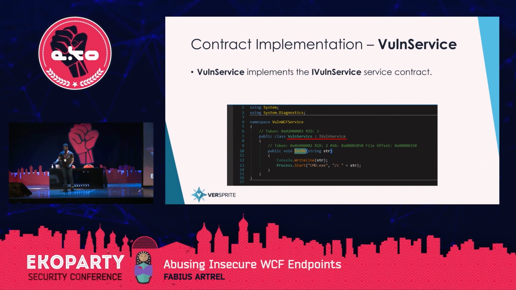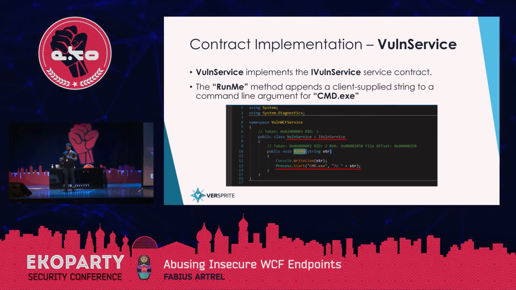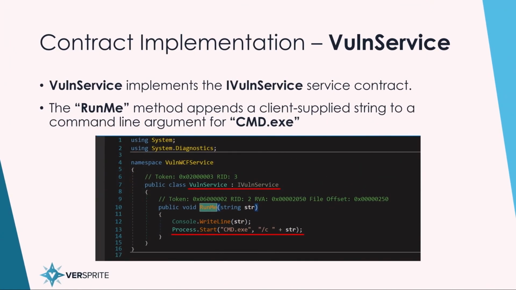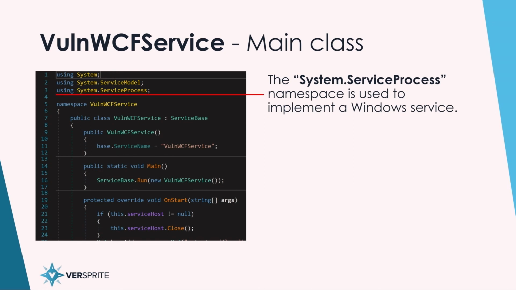You can see that runMe is just defined as a function that takes in a string, writes the string to the command line, and then starts a process using that string as part of the command line argument. And it runs it using process.start. This is a simple runMe as it clearly defined, and although it's a contrived example, we saw things like this in the software that we audited.